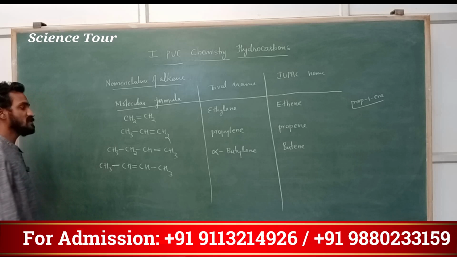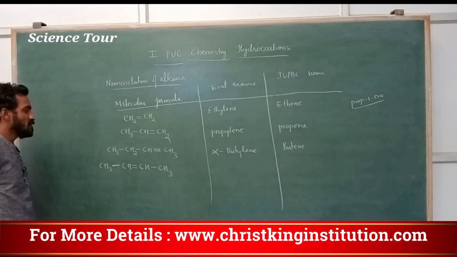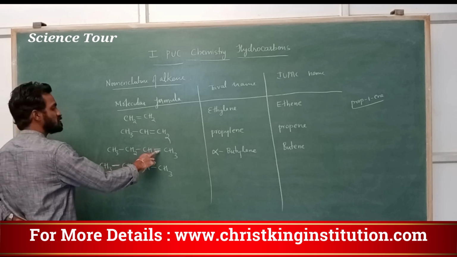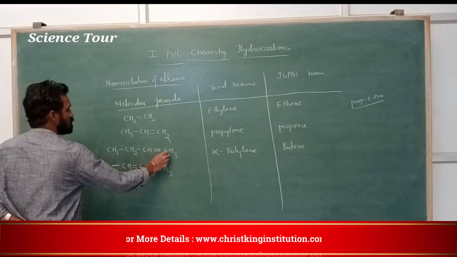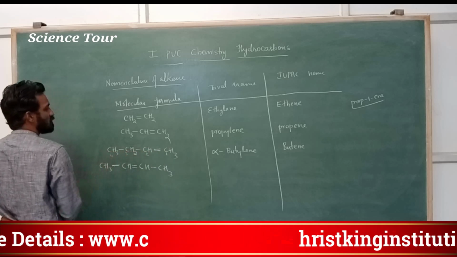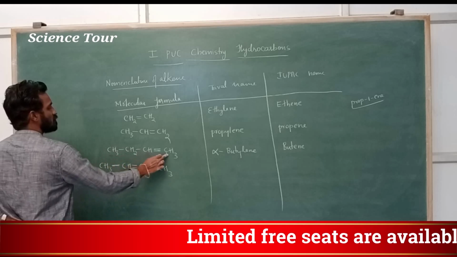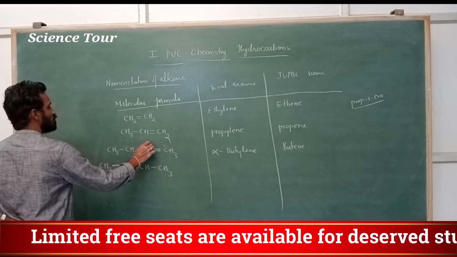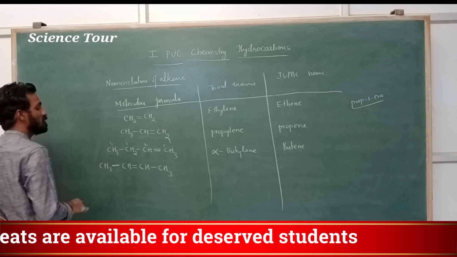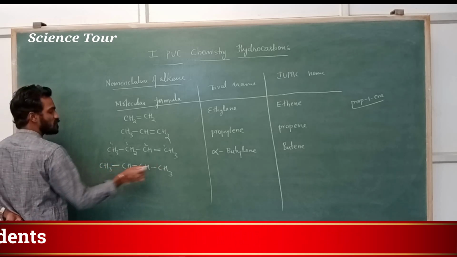This compound also contains four carbon atoms, one double bond. But here the difference is, while naming you should start from here: 1, 2, 3, 4. Don't get confused. But here also you can start from the other side: 1, 2, 3, 4. Same.